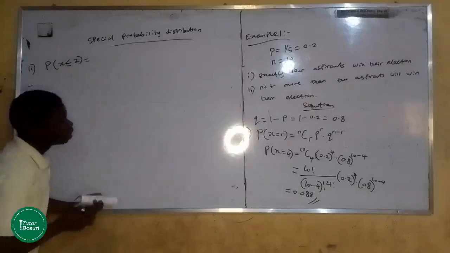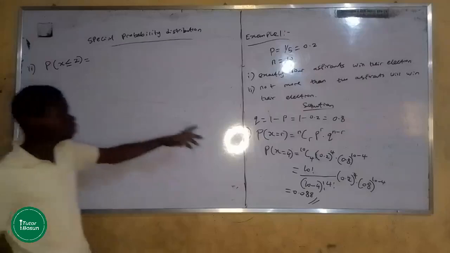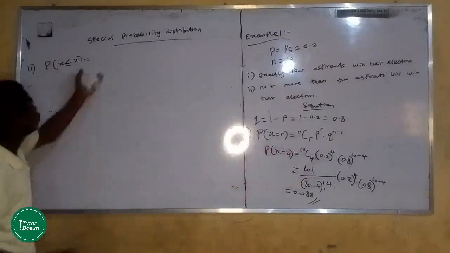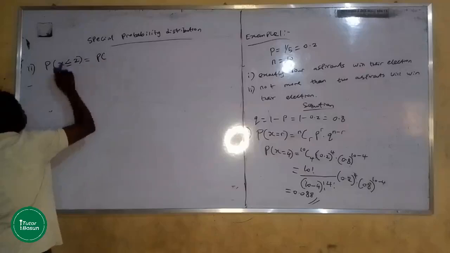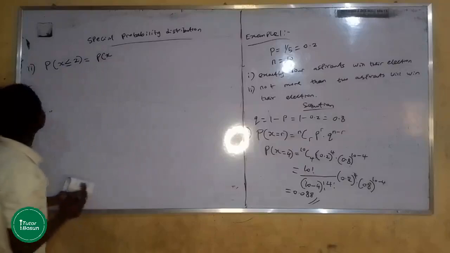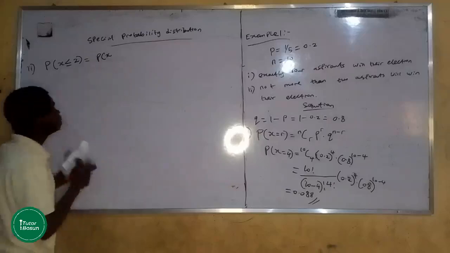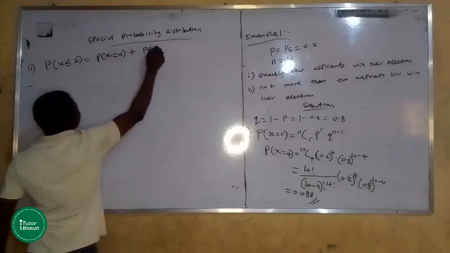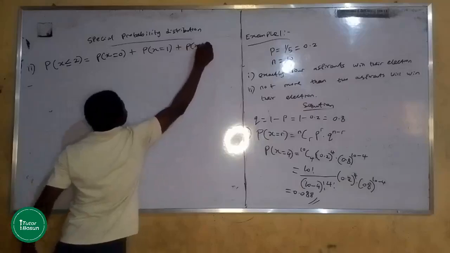But this one is already in the form of an inequality. So for us to be able to compute our answer, we need to break it down into the possible probabilities. Since X can be less than or equal to 2, we will be starting from 0: probability of when X is 0 plus the probability of when X is 1 plus the probability of when X is 2.